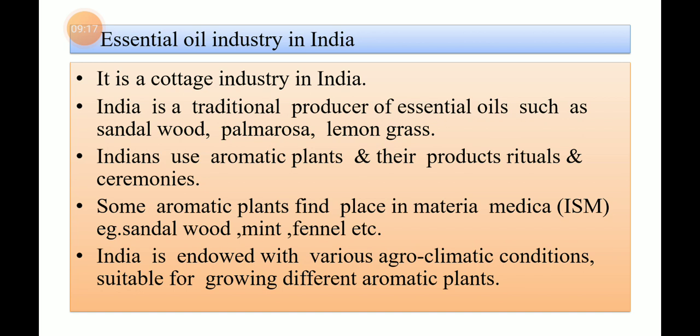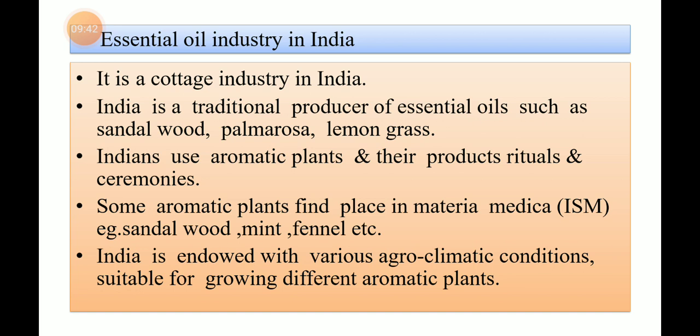Here also, some aromatic plants find place in preparation of medicine in the Indian system of medicine, especially in Ayurveda, especially sandalwood, mint, and fennel.